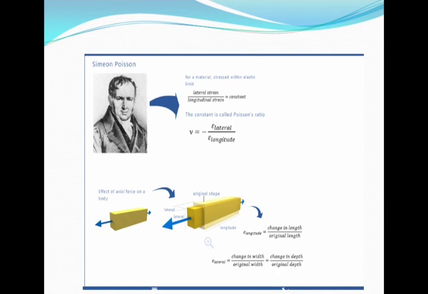If it is two directional, x and y, we say it is biaxial. And if forces are acting on the three planes, we say it is triaxial. These are the basic things that we have to see when we go for the equation by Poisson, which is required for finding the deformation that is occurring in the element.